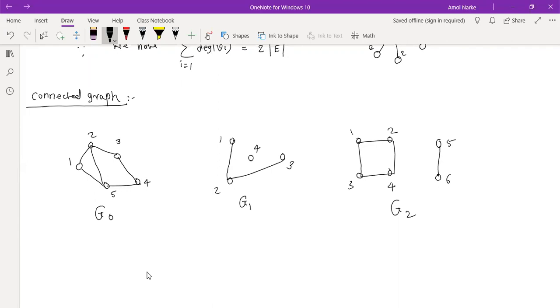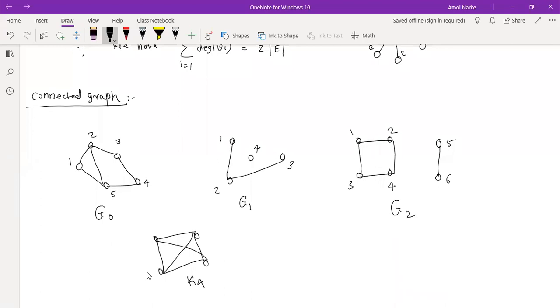For a complete graph, you may get confused between them. So I can draw a complete graph over 4 vertices. When I talk about the complete graph, it is adjacent. Adjacent means there should be an edge between them. So this is a complete graph. We call it K4. So why is it adjacent? Because every vertex is adjacent to every other vertex.